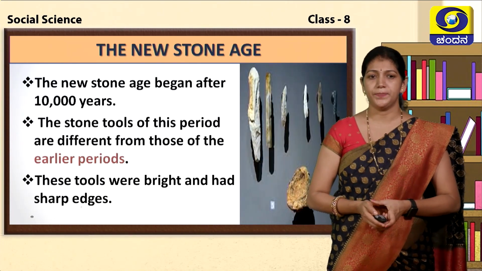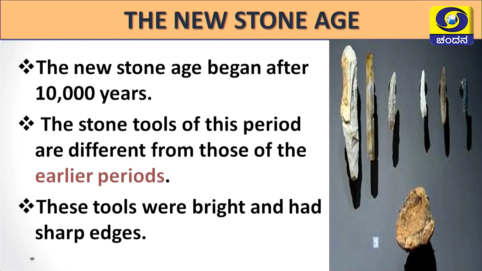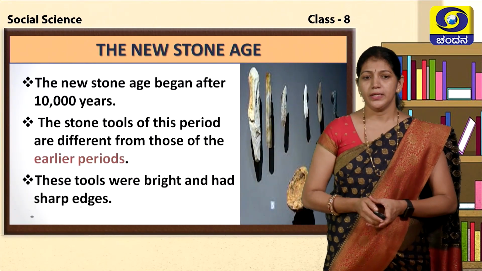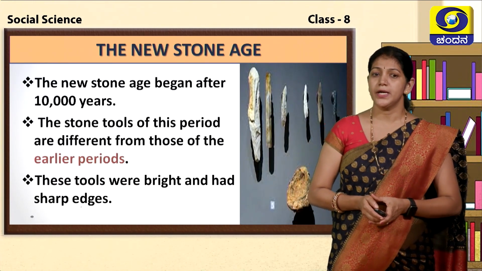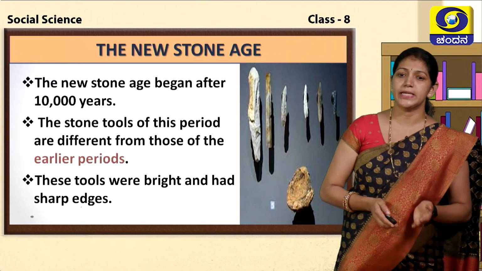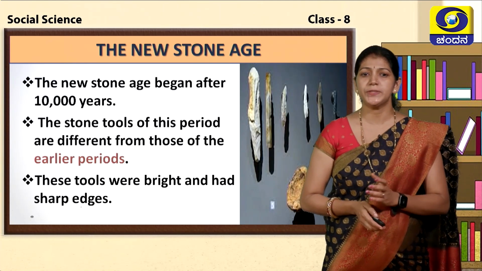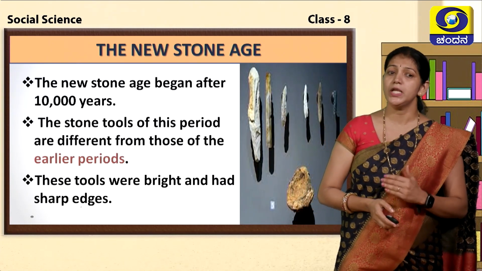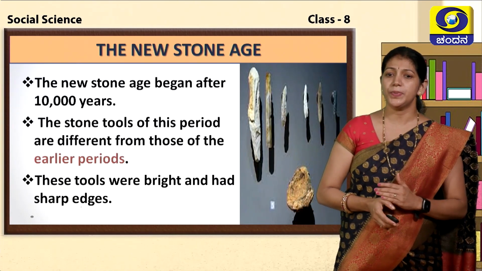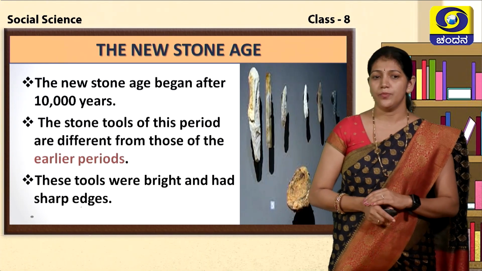New Stone Age period. The New Stone Age began about 10,000 years ago. The stone tools of this period are different from those of the earlier period. These tools were bright and had sharp edges. Compared to the Old Stone Age and Middle Stone Age, in the New Stone Age they used a variety of stone weapons, which were different from the other weapons.